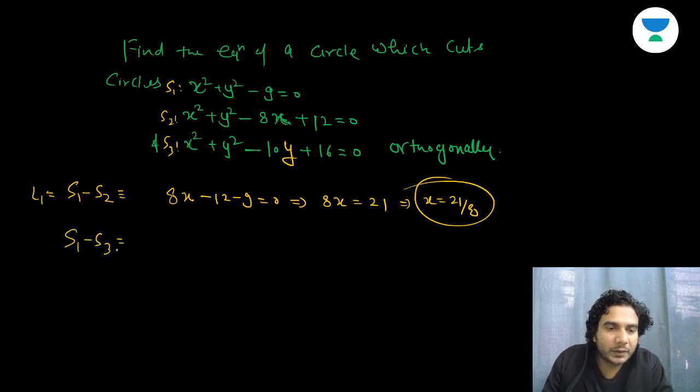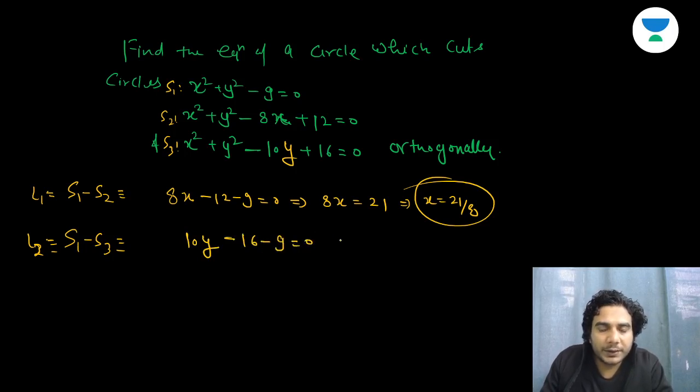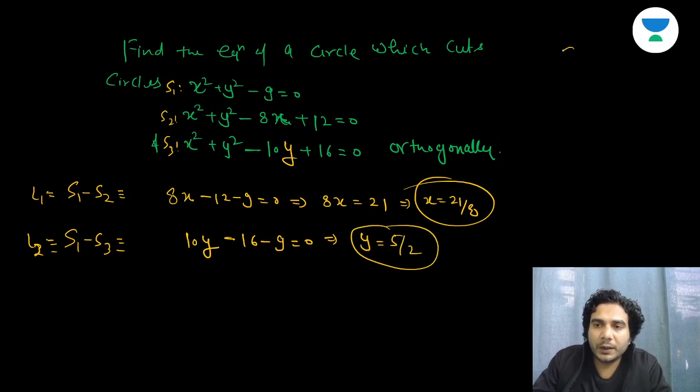Now second, if you do S1 minus S3, why am I taking S1? Because it has less number of terms, so it's better to write S1 minus S3, this radical axis. This is going to be 10y minus 16 minus 9 is equal to 0, right? So in this case, you will get 9 plus 25, so y is equal to 25 by 10, 25 by 10 is 5 by 2, alright? So these are the centers. So now you have got the radical center of these three circles. Now you need to find the length of tangent, okay?